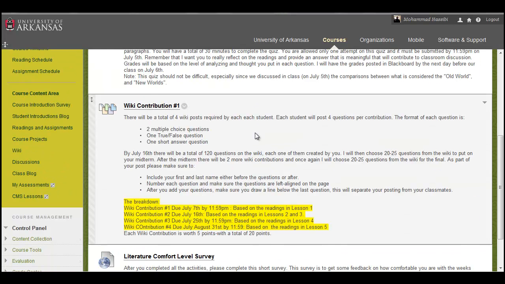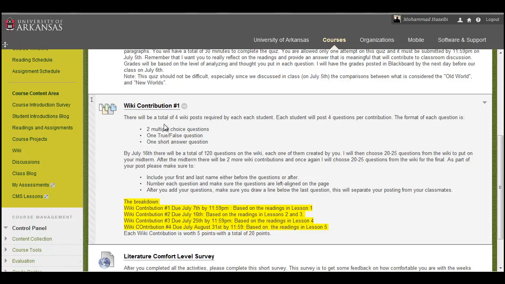And then we've got the wiki contribution. There's going to be a total of 4 wiki posts throughout the semester, and each of you is going to post 4 questions. This is a way for each of you to create questions that I'll choose for the final quiz. I'm going to choose 20 of the questions that you created for the midterm, and then 20 for the final as well.